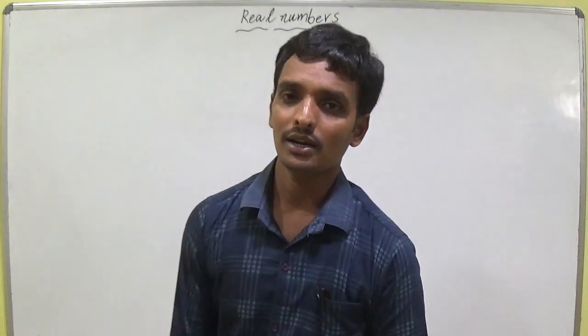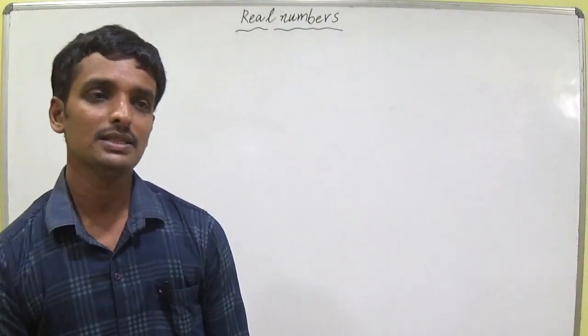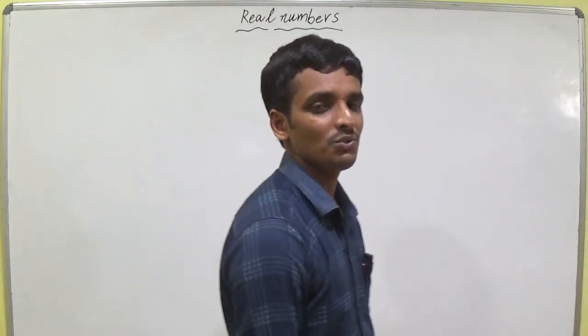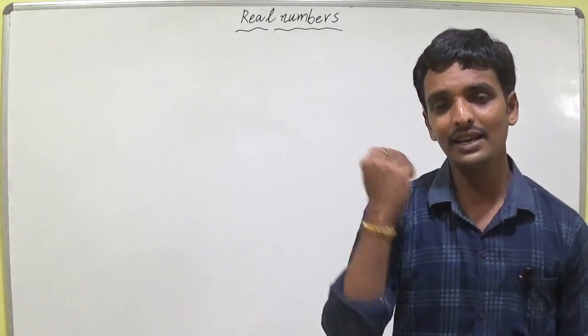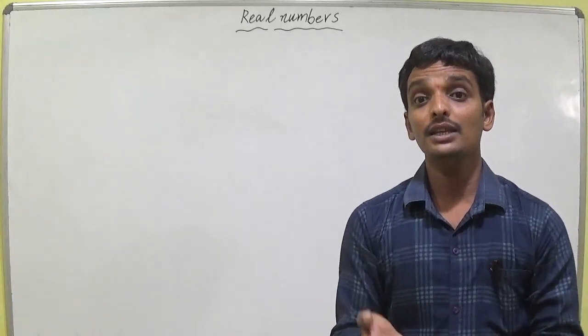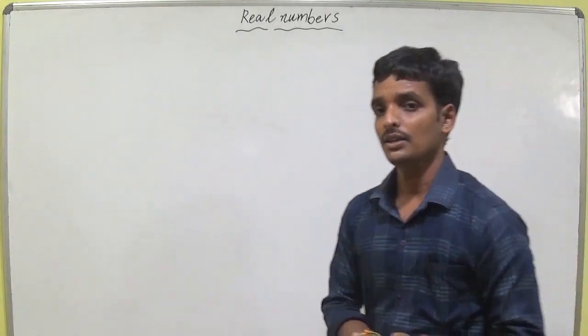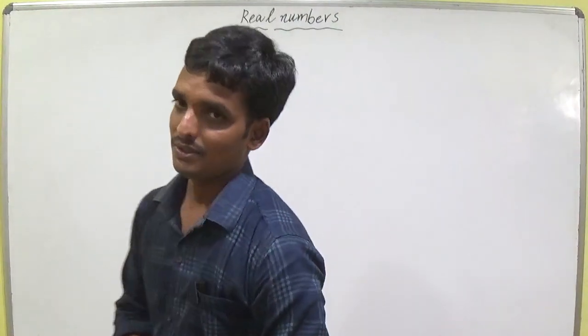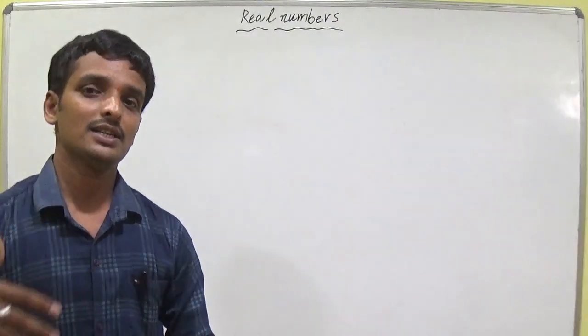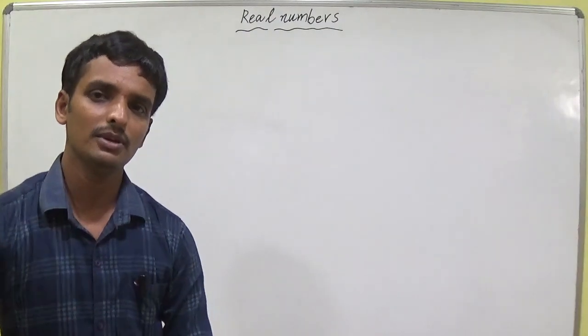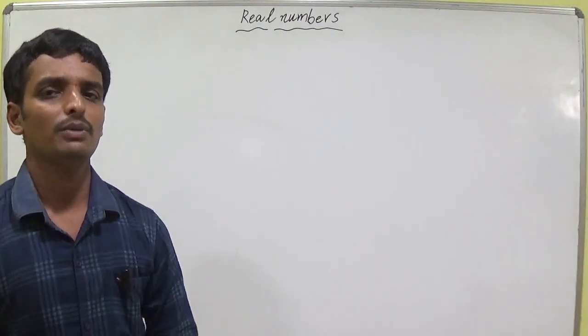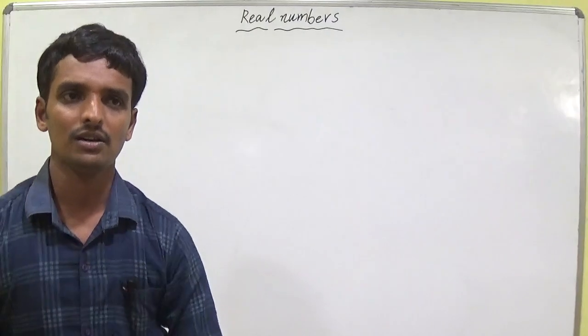Those are complex numbers. We simply say imaginary numbers. We imagine a number like this; we are thinking like that. Those are the complex numbers. We will discuss them in coming classes, maybe after the next two or three chapters.